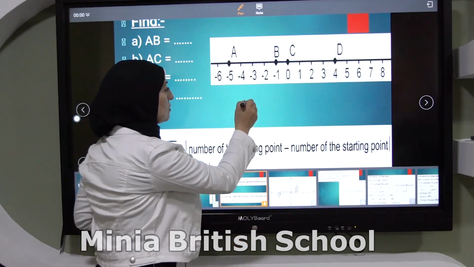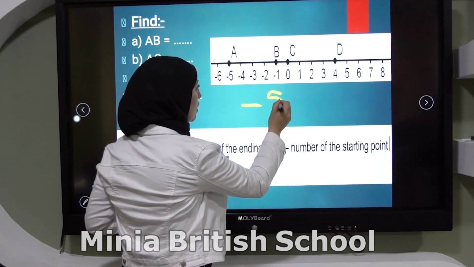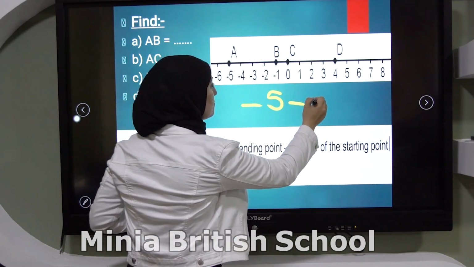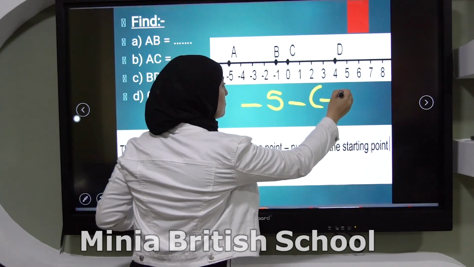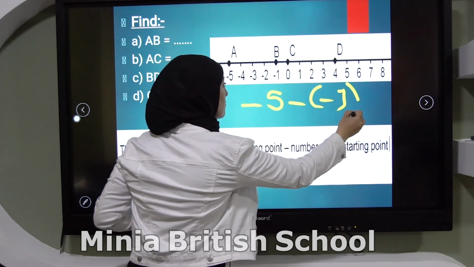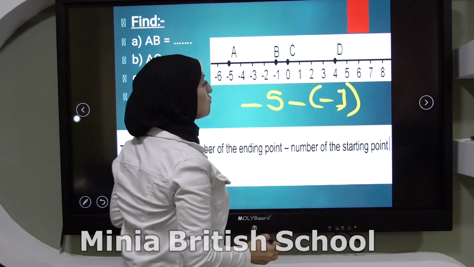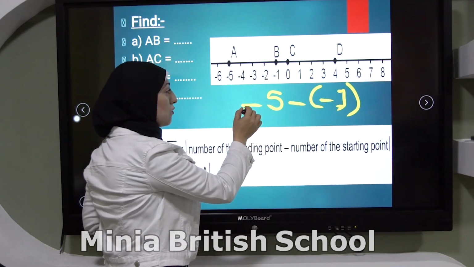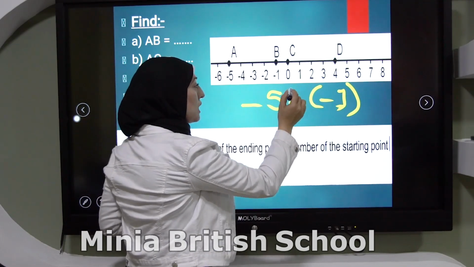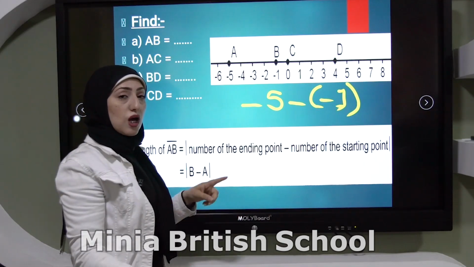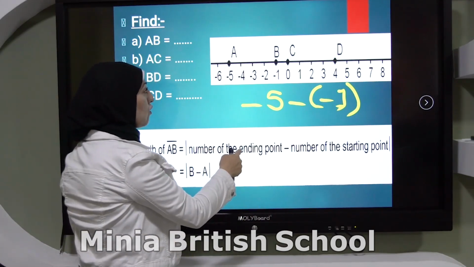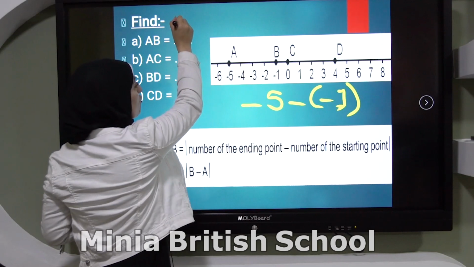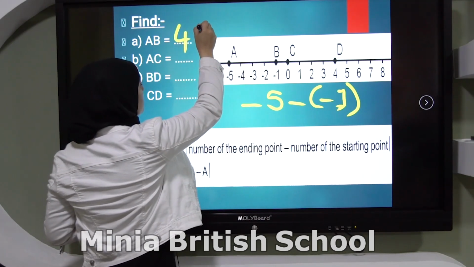So it will be -5 minus -1. Here, minus negative is plus. So -5 plus 1, it means -4. I want the absolute value of it, so it will be 4 centimeters.